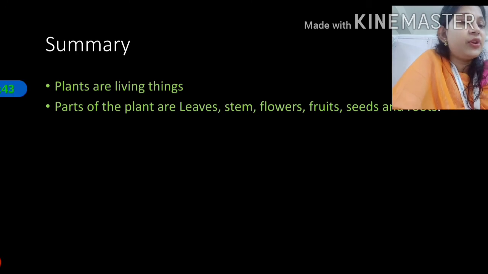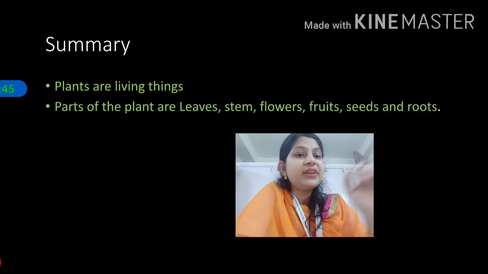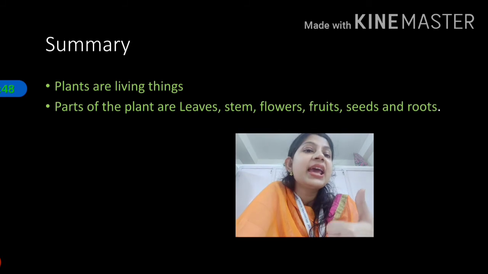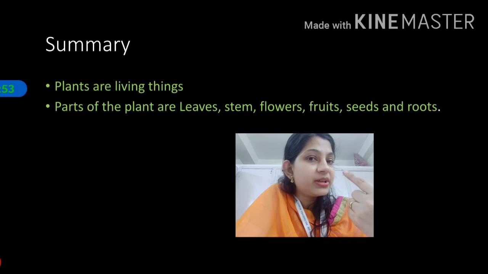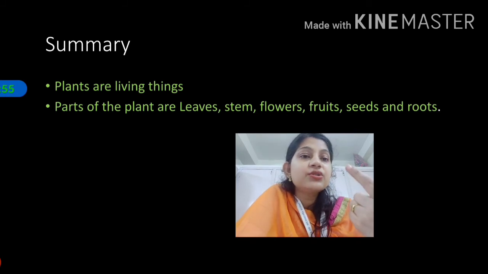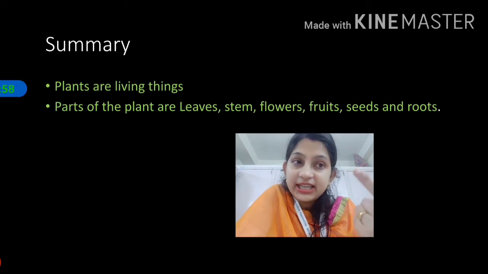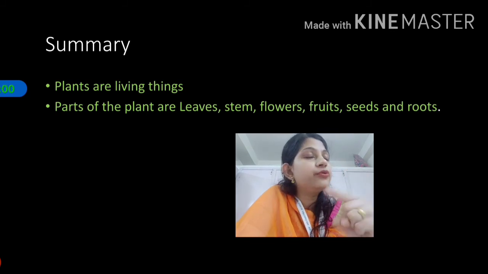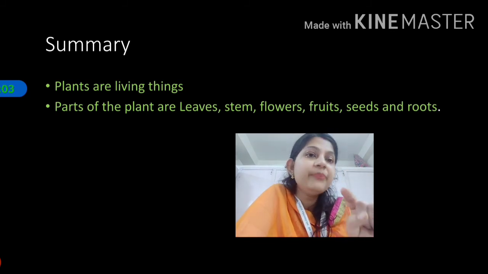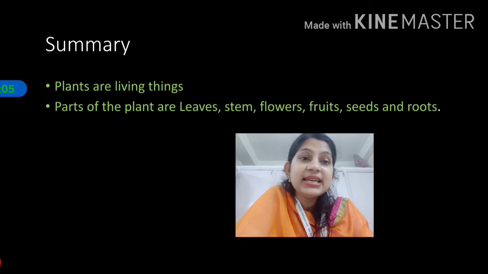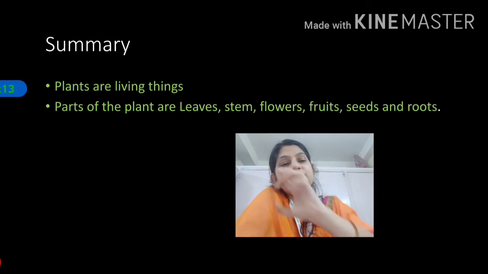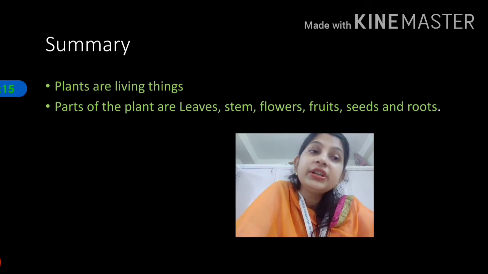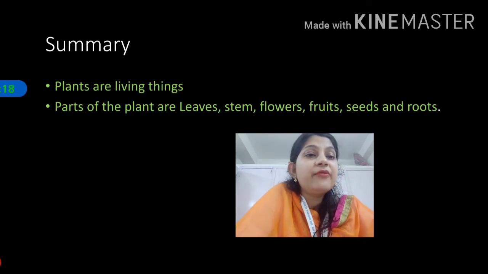So what we have learned in today's class, children, is that plants are living things, and what are the important parts of plant? First, leaves. Please remember the key words here. Leaves are generally green in color, and they prepare food for all plant parts. Second is stem, STEM. What does it do? When the food is prepared in leaf, it takes that food and distributes to different parts of the body, food and water both.